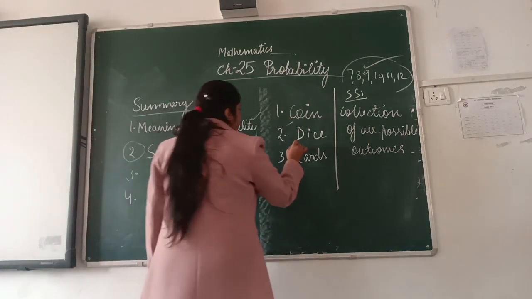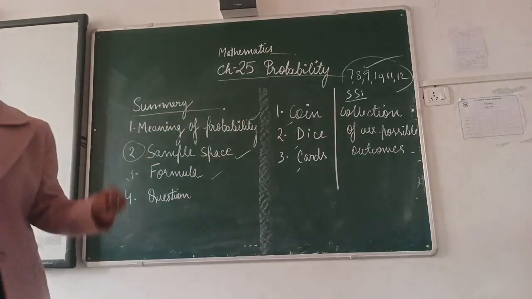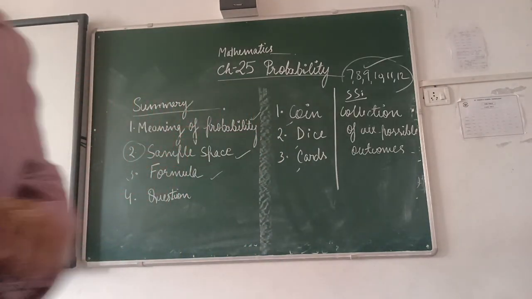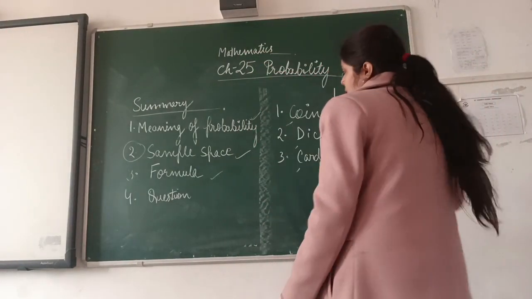Coin, dice and cards. Let us try the first one with the coin. Now we have a question.